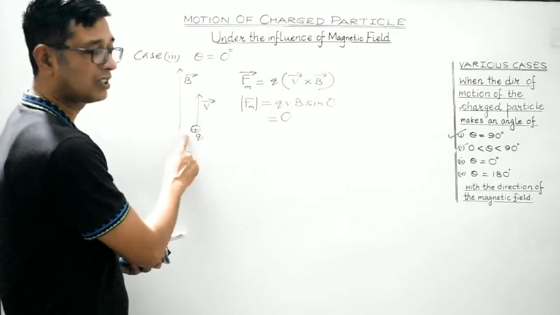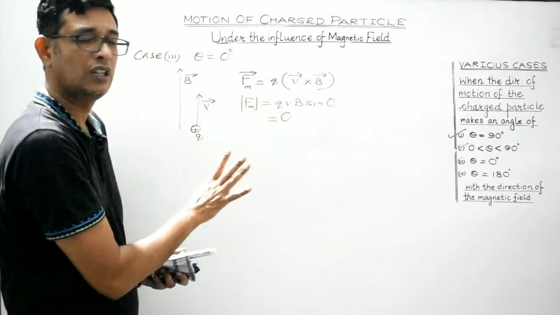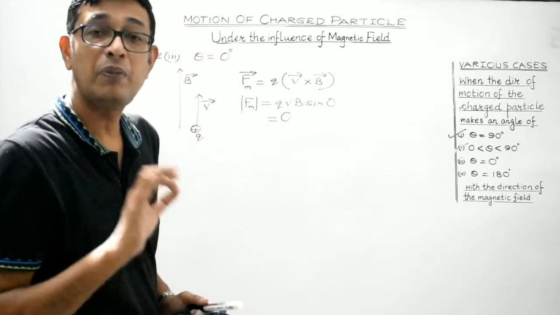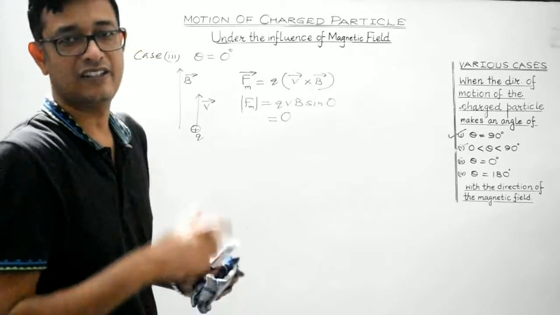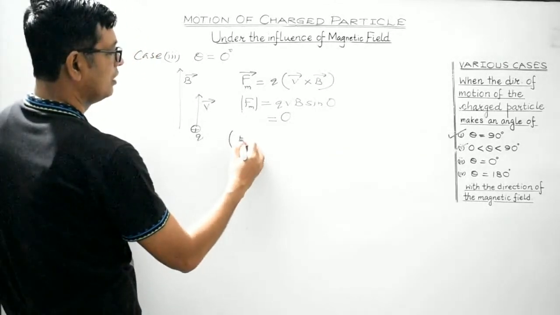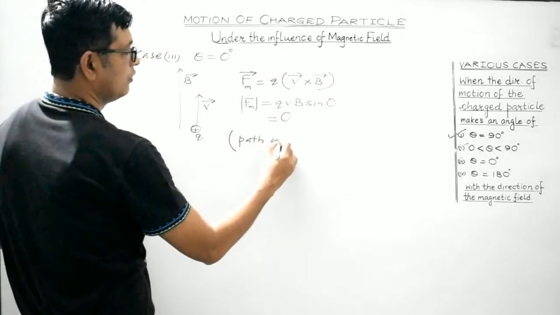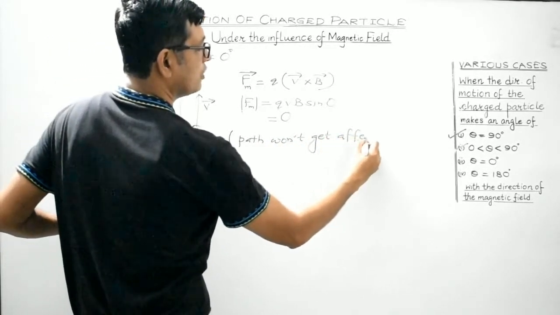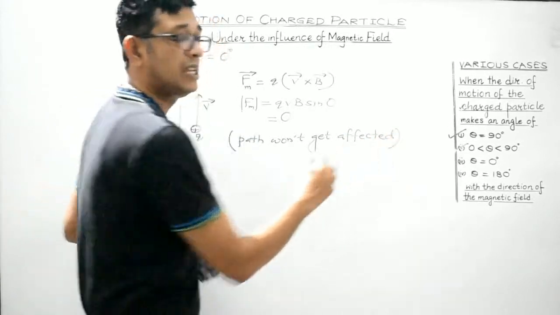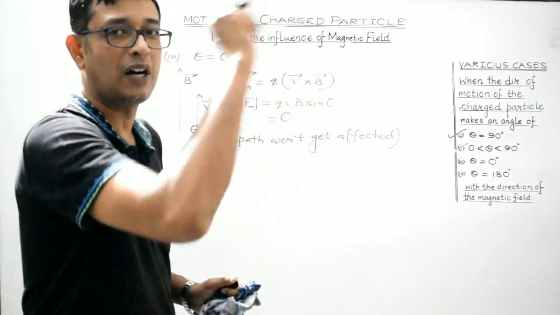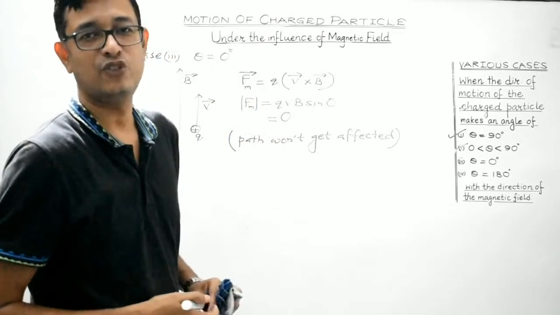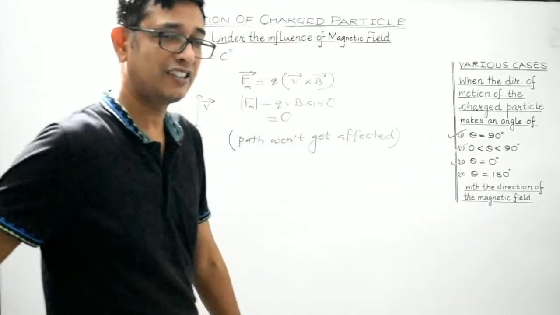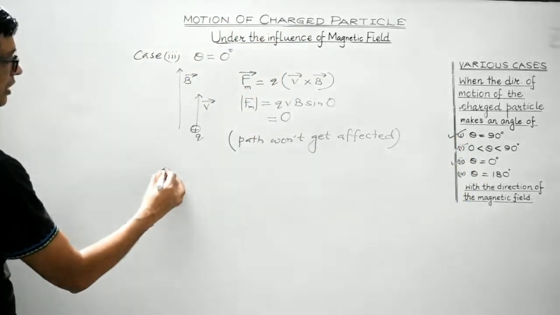So its direction of motion will remain unaffected. That is, the charged particle, in the absence of any magnetic force, will keep on moving along the same initial direction. Its path won't get affected. So this is the case where the path won't change. So the charged particle will keep on following the same straight path in the absence of any magnetic force. Right, students? So case 3 is also over. Case 4, again the same.